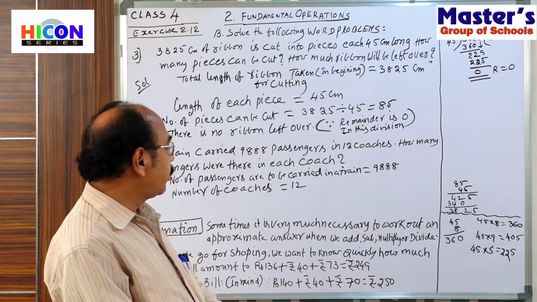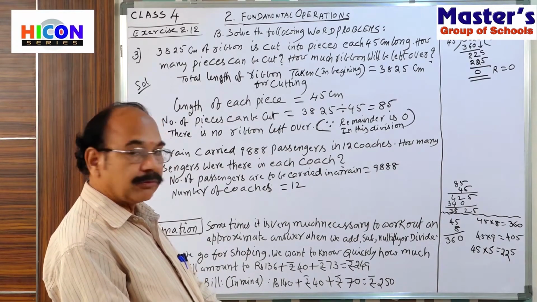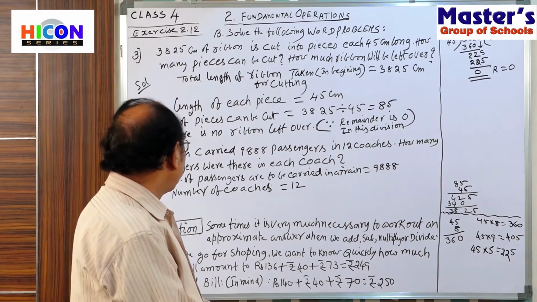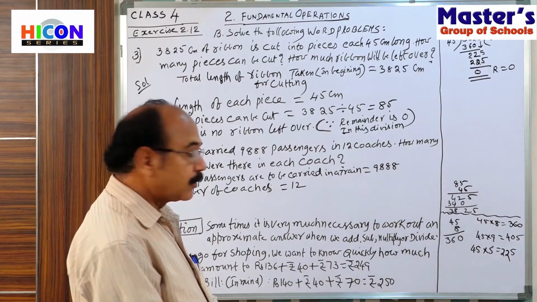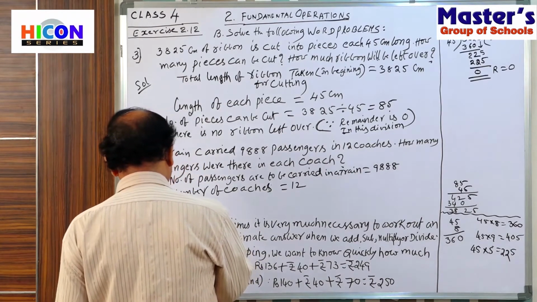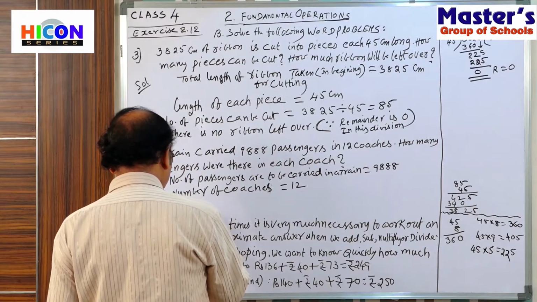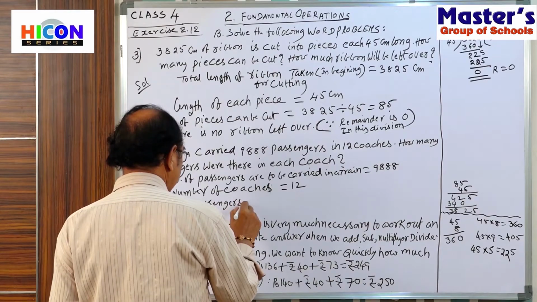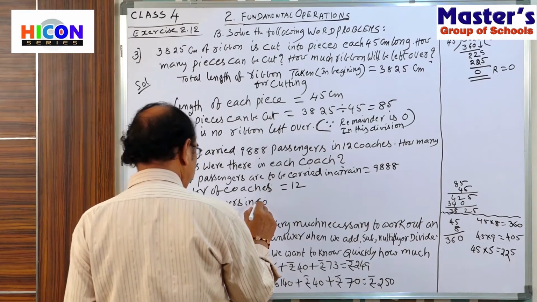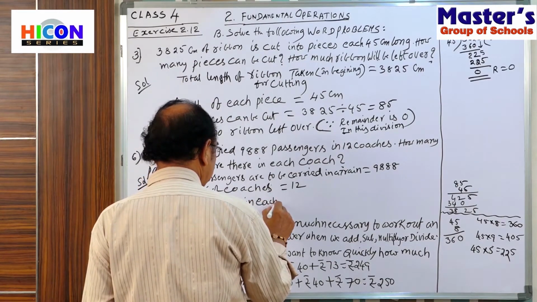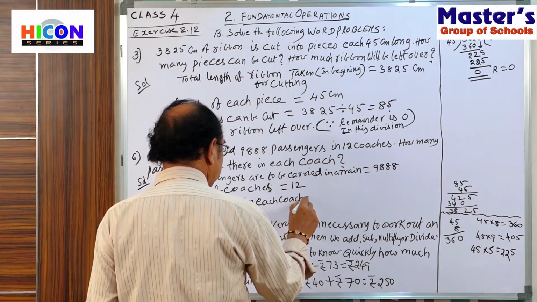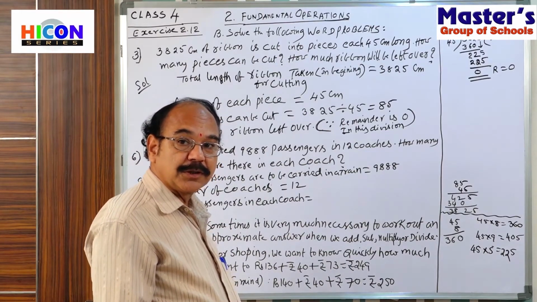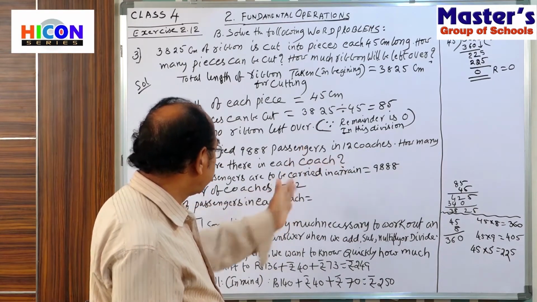Now, how many passengers were there in each coach? So, number of passengers in each coach. To know the number of passengers in each coach, we divide that number by 12.